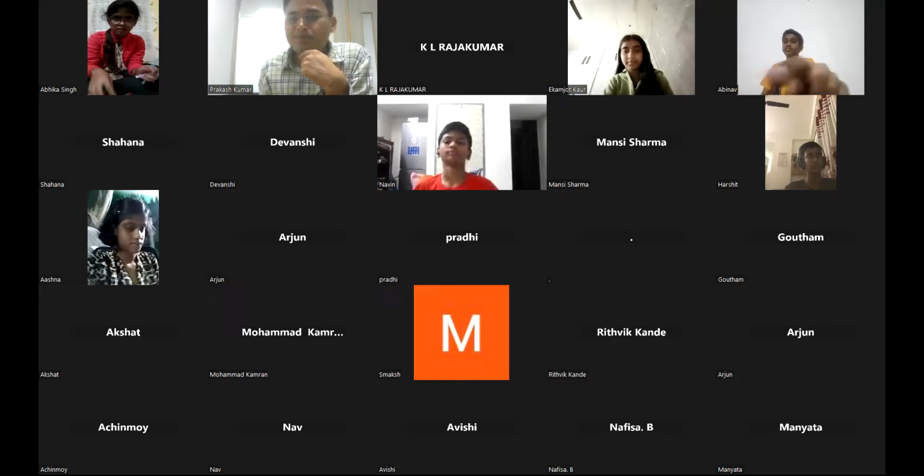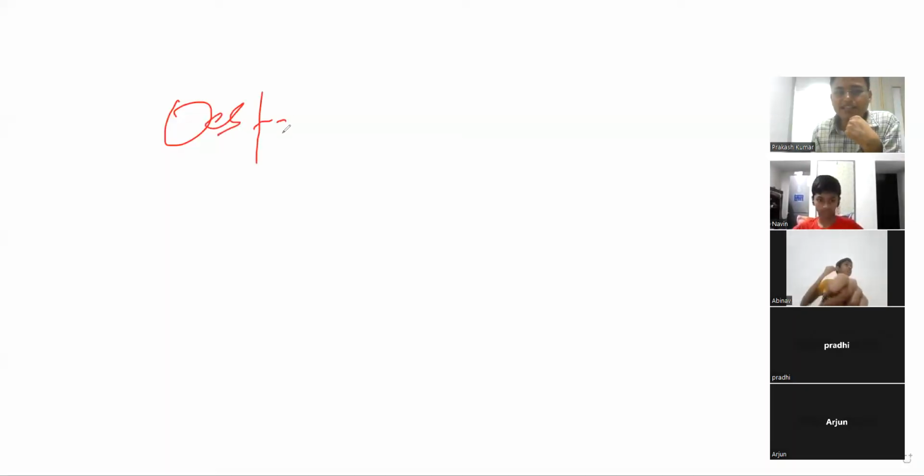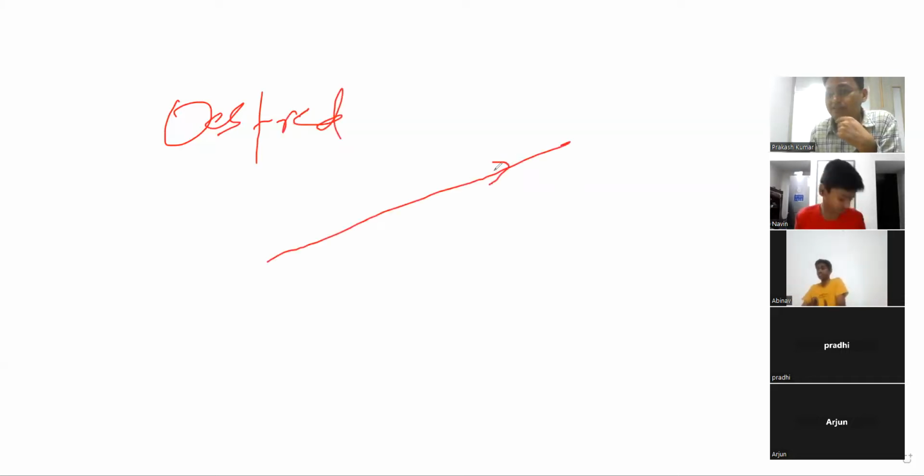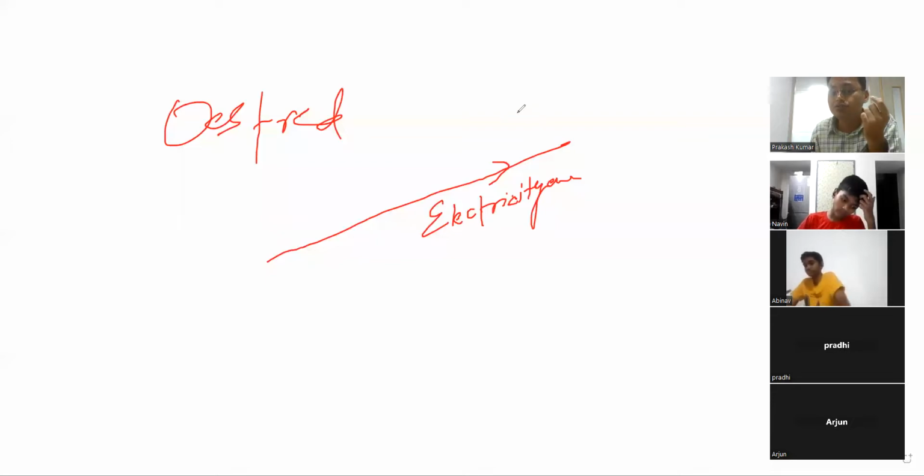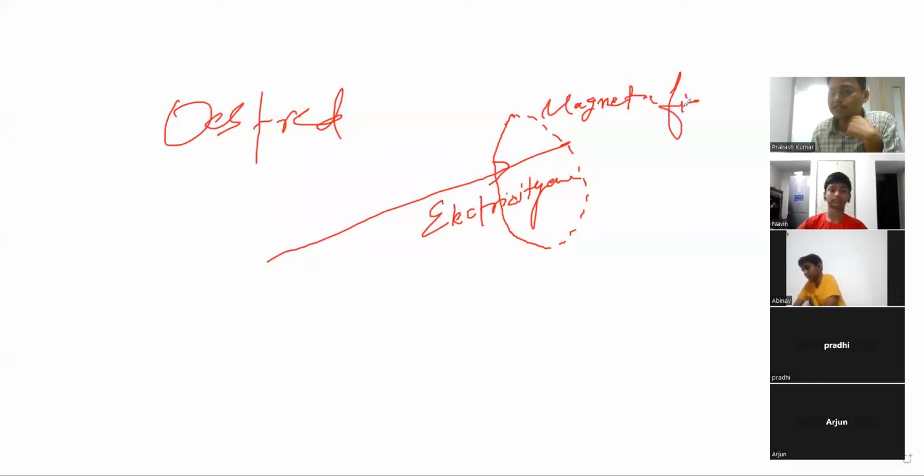So this chapter was started by Oersted, and Oersted let us know that any current carrying wire can produce a magnetic field. It means the electrical energy which is flowing in the current carrying wire is getting converted into a magnetic field, right? Magnetic field is getting created. It means electrical energy is converted into a magnetic form of energy, right?